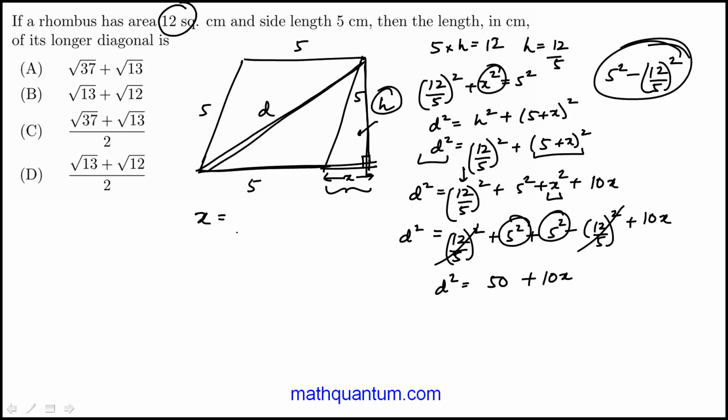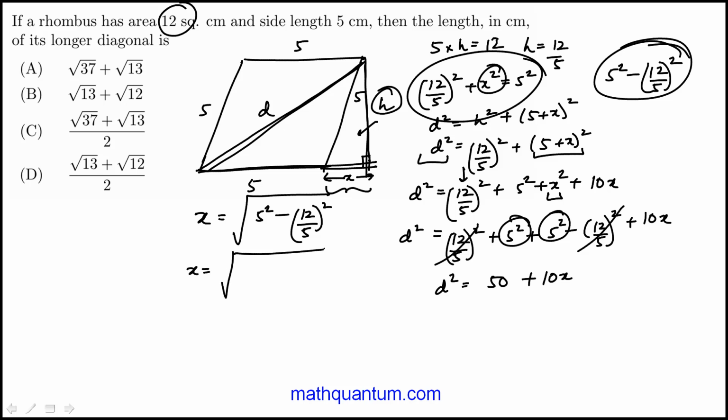So x is equal to, from this equation, square root of 5² minus (12/5)². So that would be, let's see, 25 minus 144 over 25, which is 25.